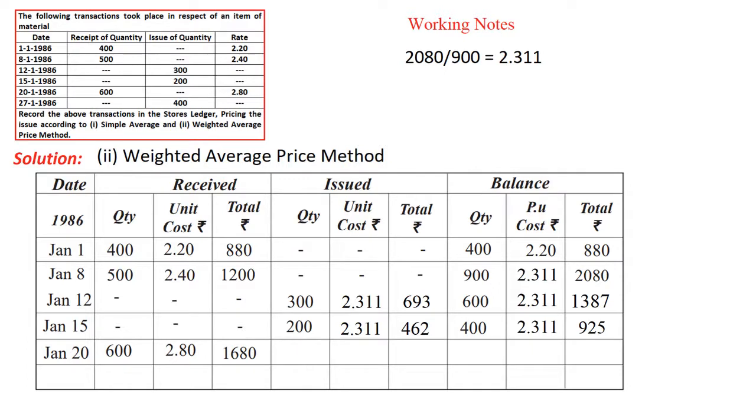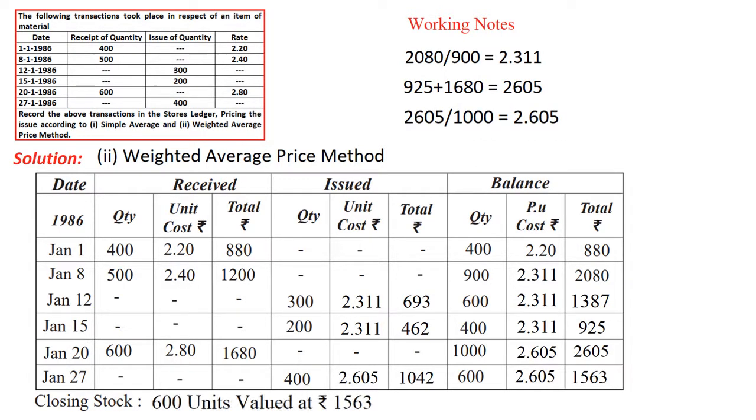Next, most important, we purchase 600 units at the rate of 2.80, which is 1680. Now we had 400 and 600, total 1000 units. When you come to the cost, 925 plus 1680 comes to 2605. This amount will be written. Then we calculate the new weighted average price, 2605 divided by 1000, that is 2.605. So this will be written as the new rate of the material.